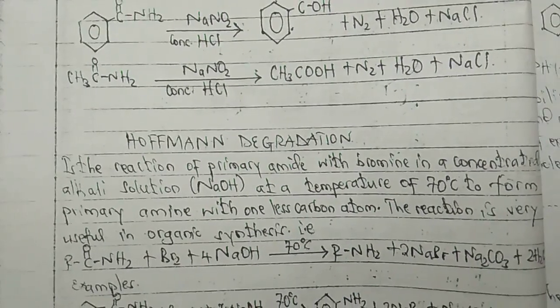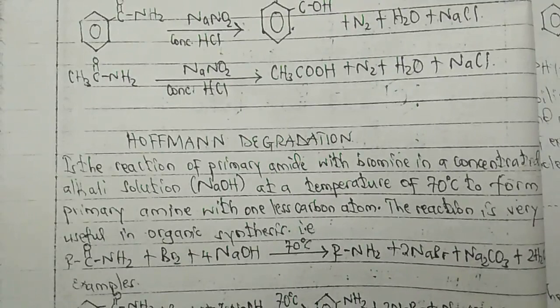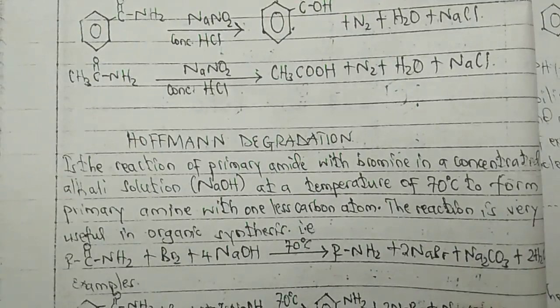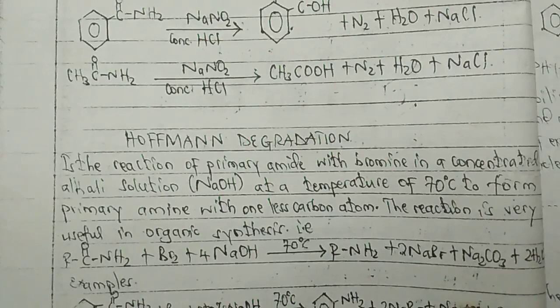Hofmann degradation is the reaction of primary amide with bromine in a concentrated alkali solution. Primary amide with bromine in a concentrated alkali solution at a temperature of 70 degrees to form primary amine with one less carbon.